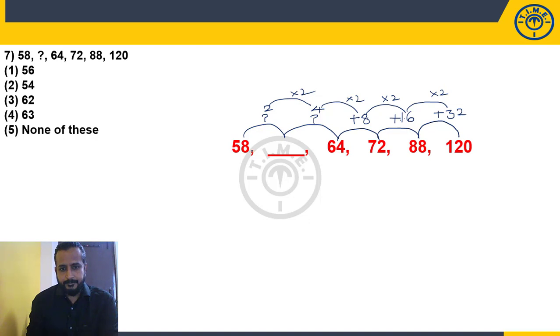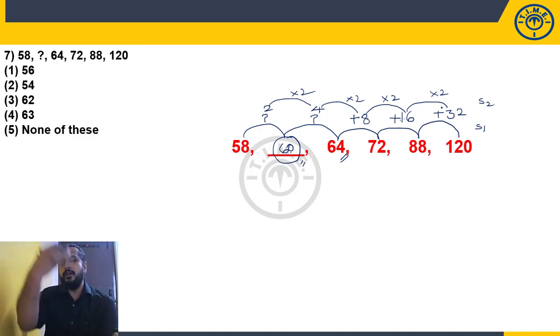Here what you can observe: 58 plus 2 is 60 and 60 plus 4 is 64. Perfectly matching. So the missing number is 60. This is difference of difference. Here is the first stage, and in the second stage you can observe that it is into 2, into 2, into 2. 2 stages: stage 1, stage 2. Sometimes you may not get your answer, or you will not be able to identify the logic in step 1. Then you have to go to the next step. That is difference of difference. Difference of difference can be a product also, or it can also be a difference.